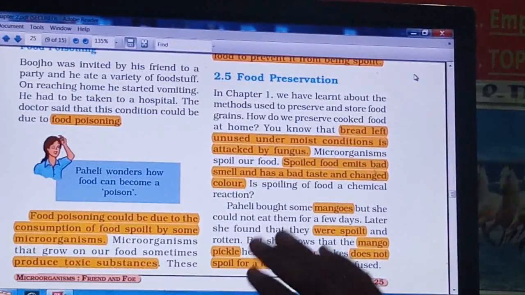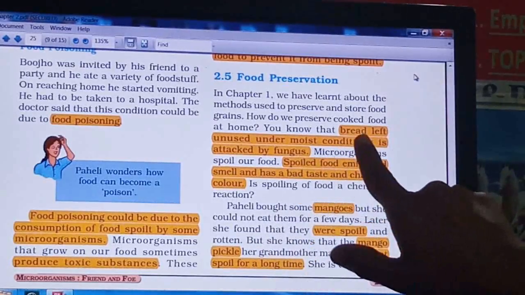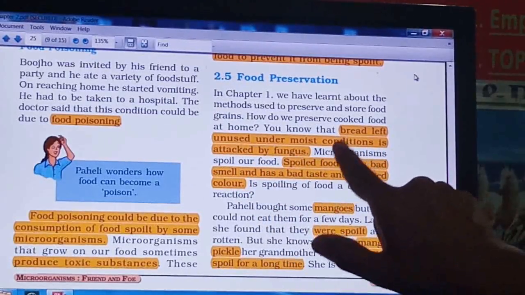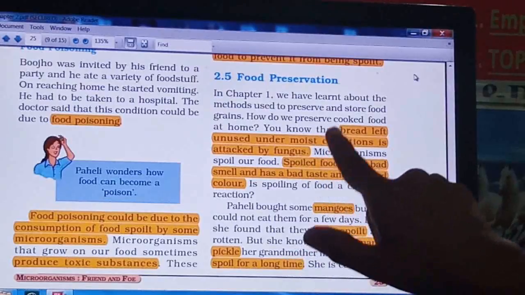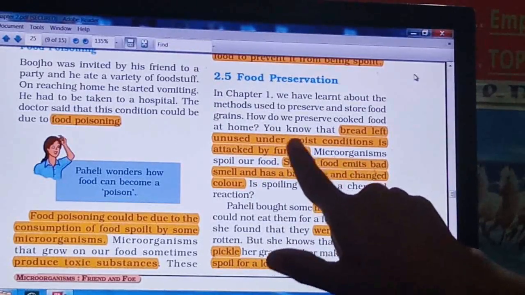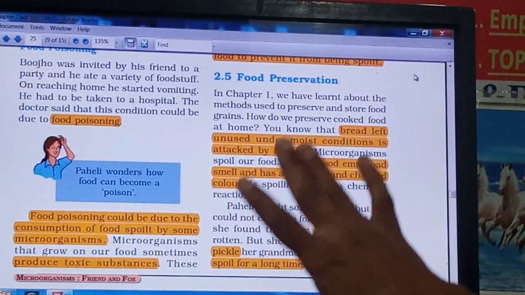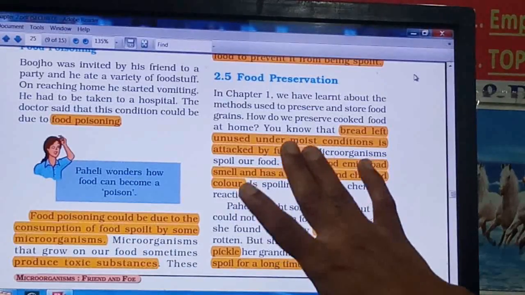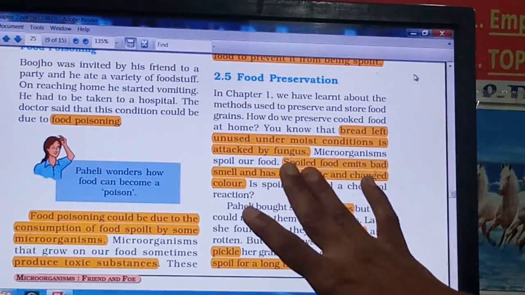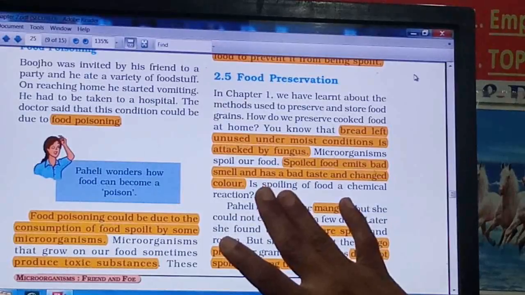Now see here, in food preservation, if bread is left unused under moist conditions, then this bread will get attacked by a fungus. Whenever a fungus attacks food, the fungus will release some harmful chemicals, poisonous substances, on the bread, and the bread gets spoiled.